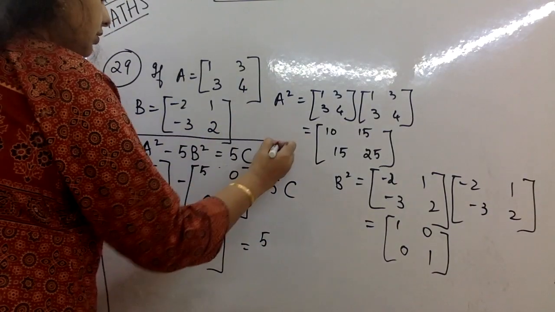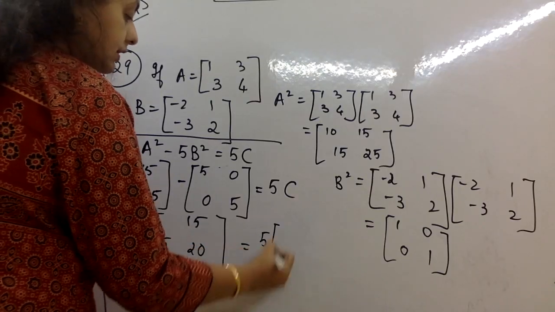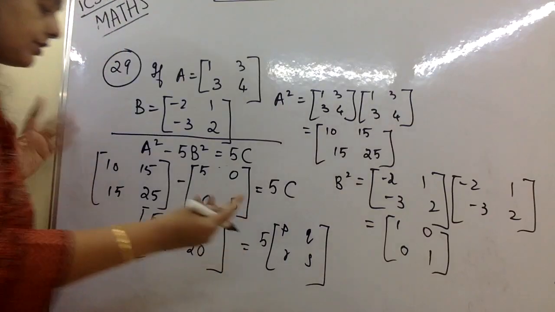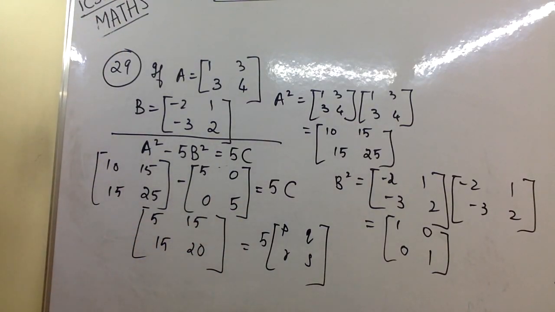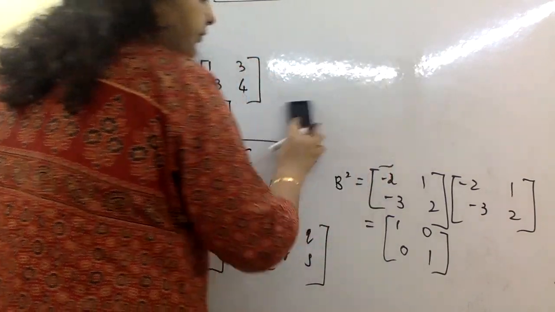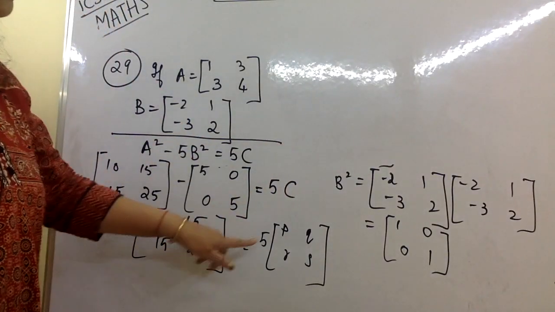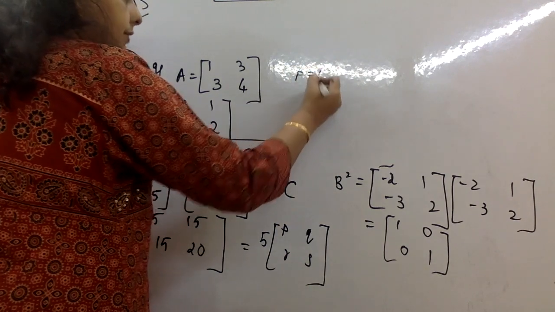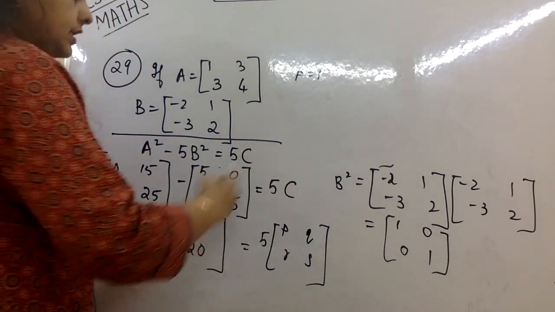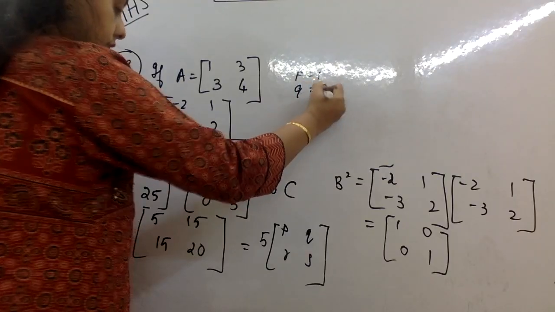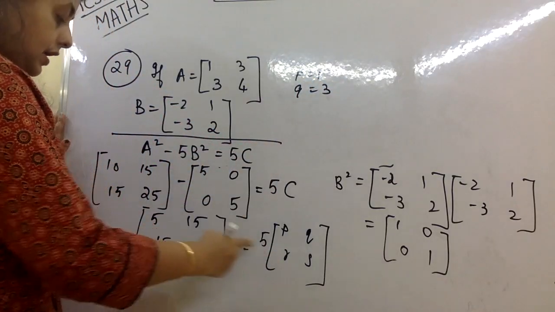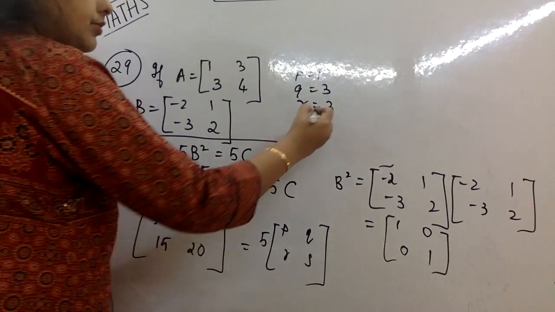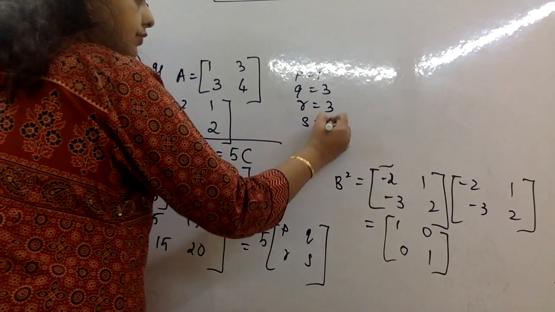If they have told the order is 2 by 2, then I will just write it like this: P, Q, R and S. Now 5p is equal to 5, so p is equal to 1. 5q is equal to 15, q is equal to 3, then 5r is equal to 15, r is equal to 3, and 5s is equal to 20, s is equal to 4.